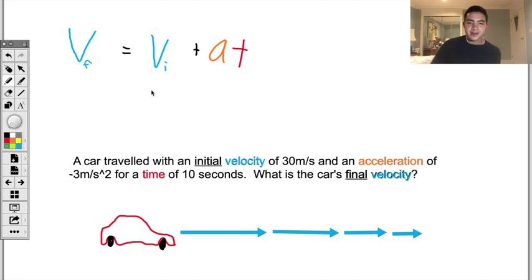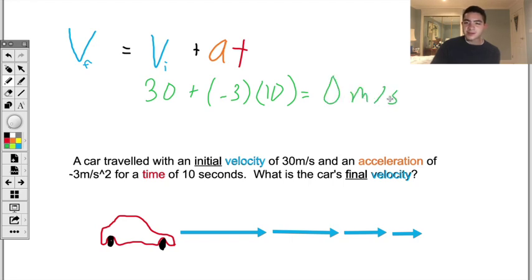If we substitute the values into this equation for velocity and acceleration and time, then we get a final velocity of 0 meters per second. Thus, in those 10 seconds, the car came to a complete stop.